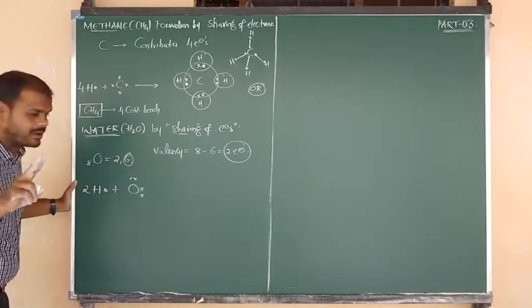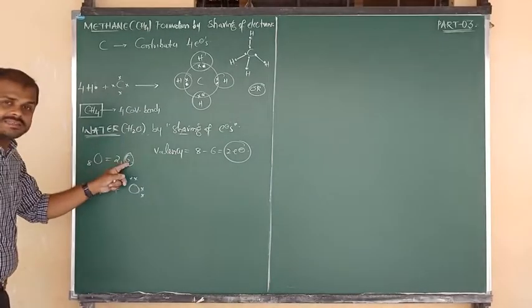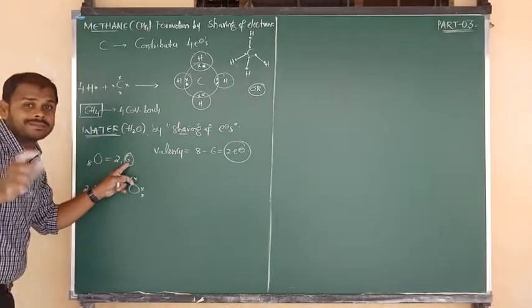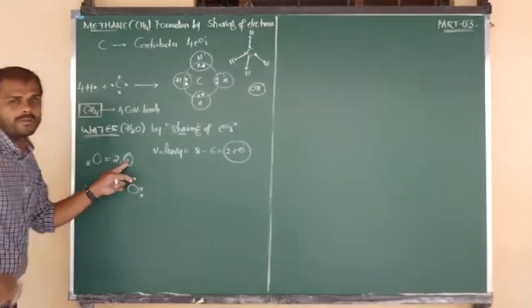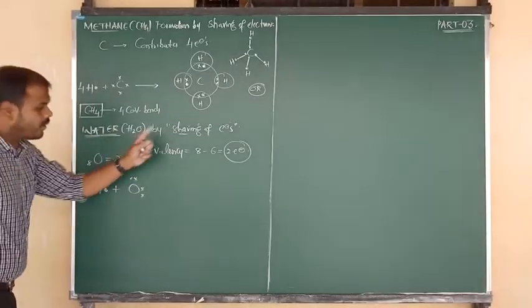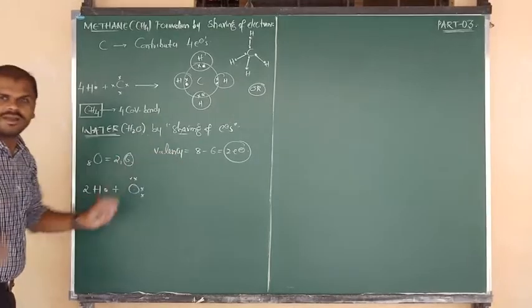Of course, it contains 6 valence electrons, but all 6 electrons cannot be contributed for covalent bond formation. Only the valency equals the contribution.